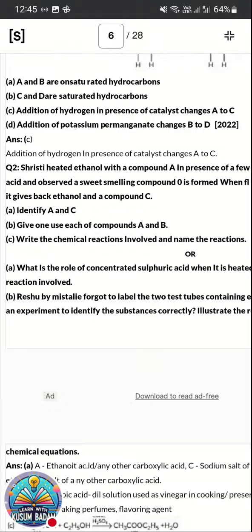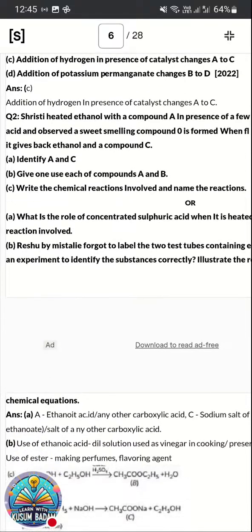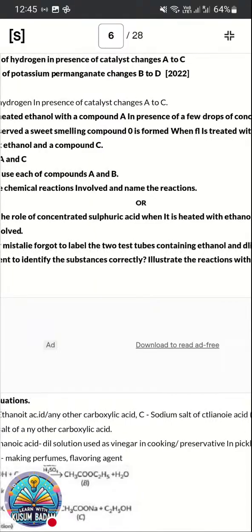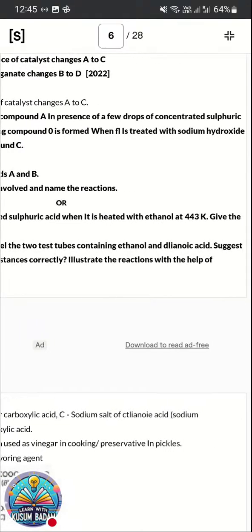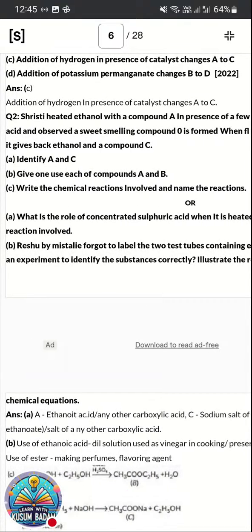Okay, now the next question. A ratio by mistake forgot to label 2 test tubes containing ethanol and ethanoic acid. Suggest an experiment to identify the substances correctly.